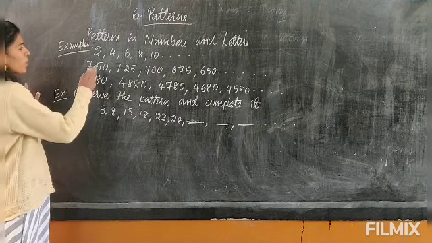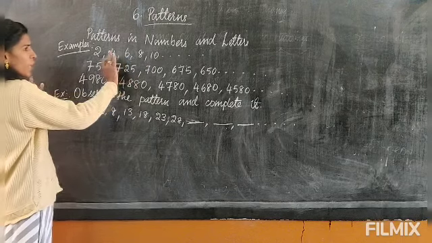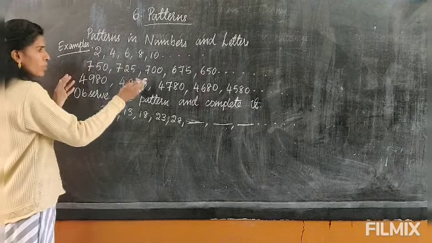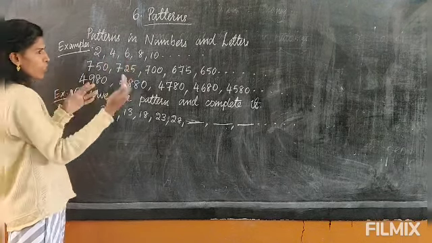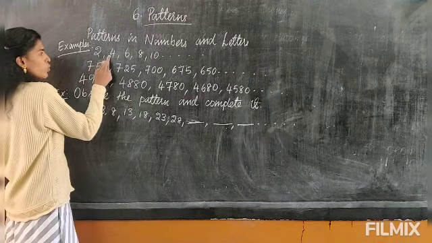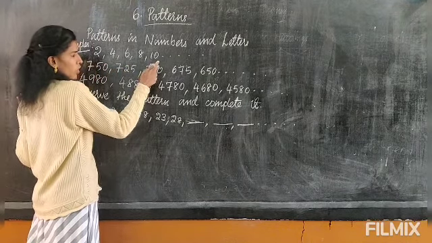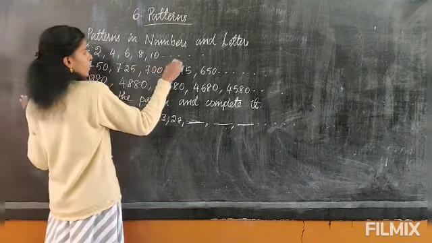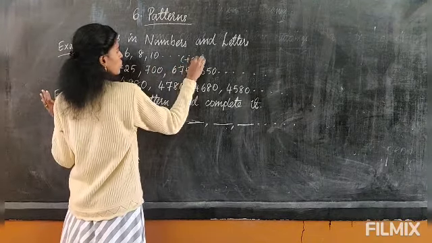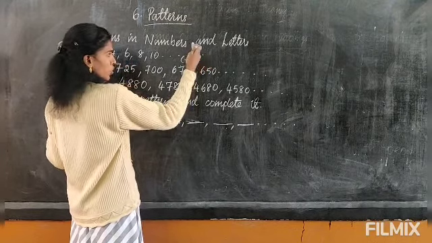Now see here, this first example: 2, 4, 6, 8, 10. This is a pattern. You can say it is even numbers, all the even numbers come. That way you can take it. Otherwise, it is just adding 2. 2 plus 2, 4. 4 plus 2, 6. 6 plus 2, 8. 8 plus 2, 10. So the pattern here is plus 2. If you add 2 to the number, you will get the next number in the pattern. That way it goes.